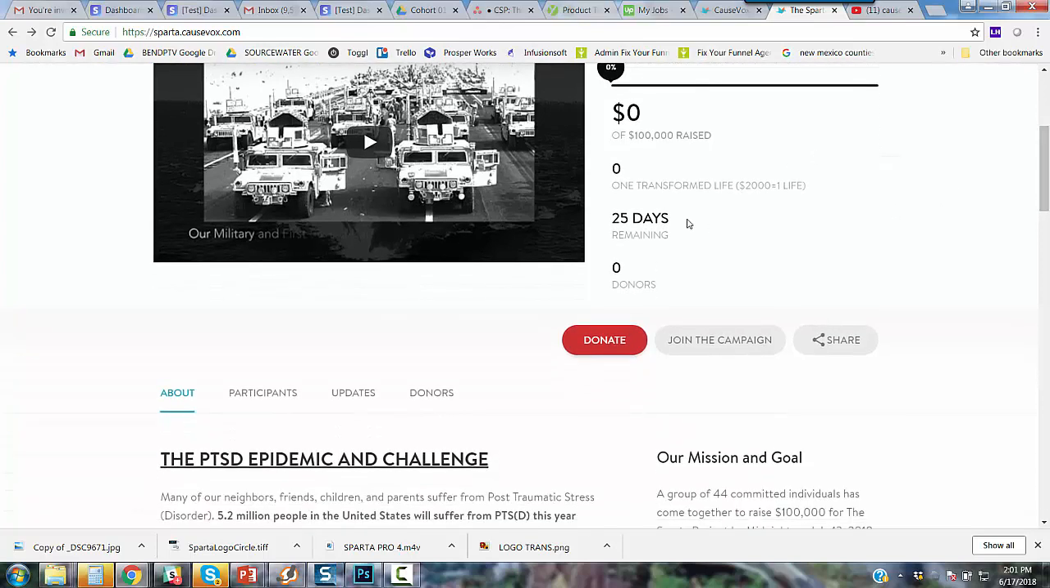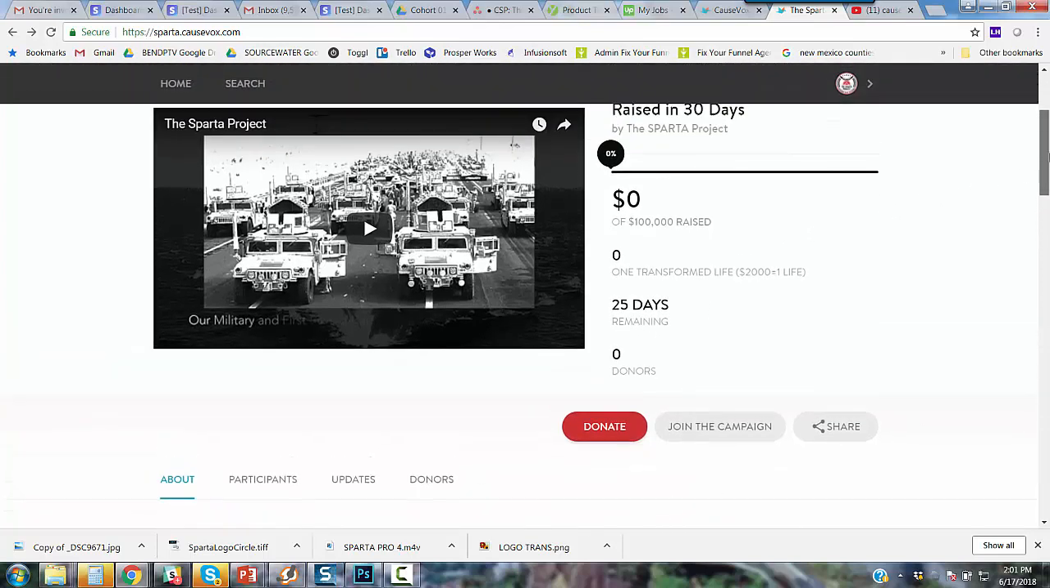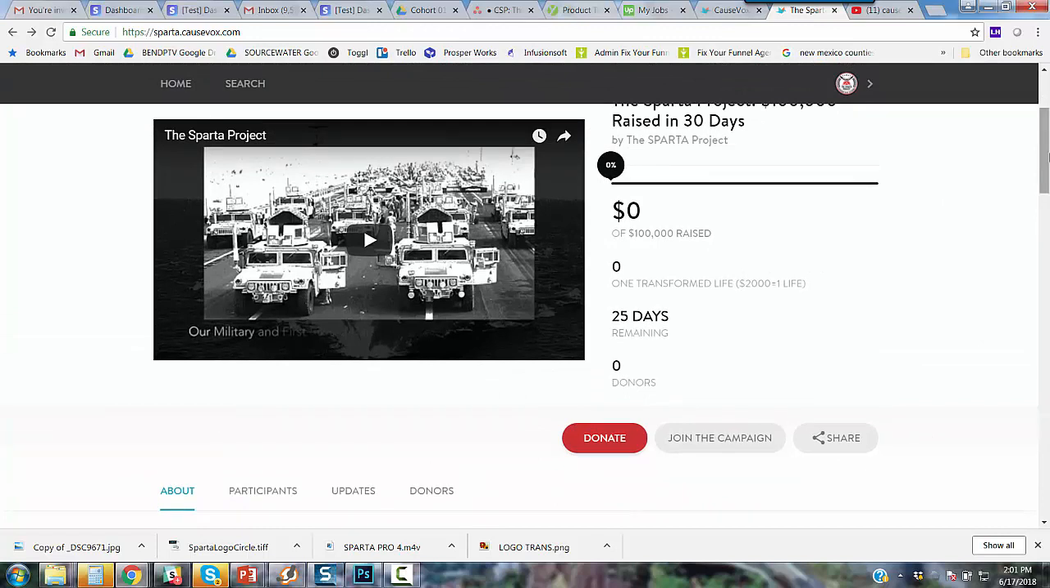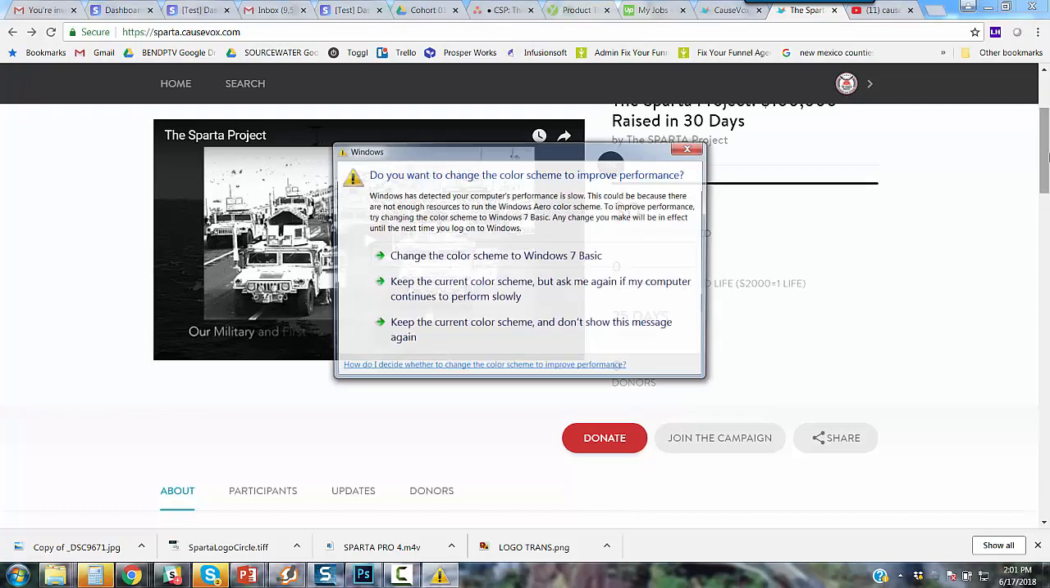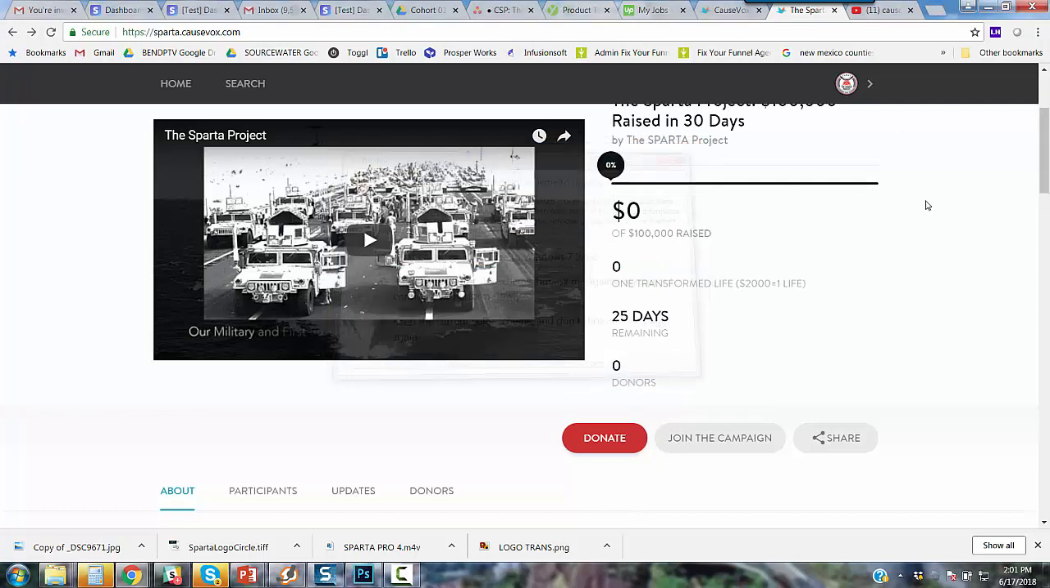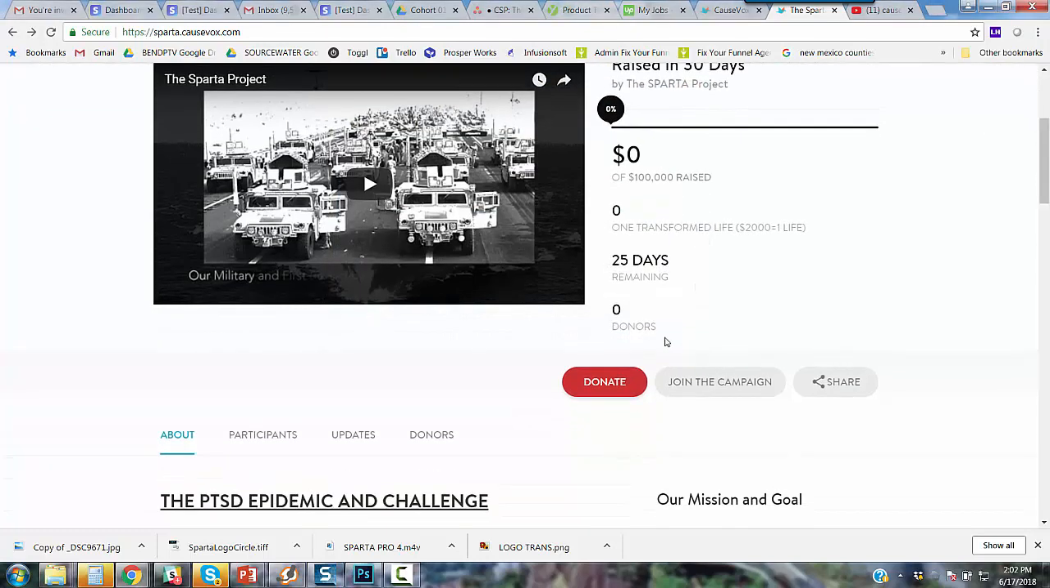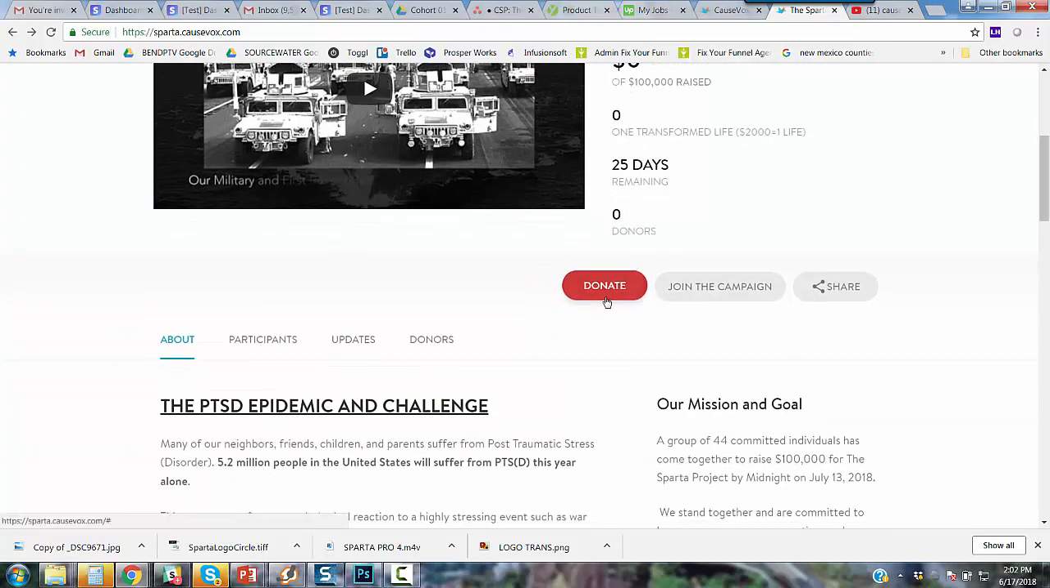how it works. You can see there's a time remaining. We do have this expiring on July 13th at midnight. Actually it's July 12th at midnight, which is technically July 13th. And then it also shows you how many total donors are here. And people can donate directly off of this page. They can join the campaign, which is what you're going to do in a moment. You're going to join the campaign and create your individual page, or they can share this main page.